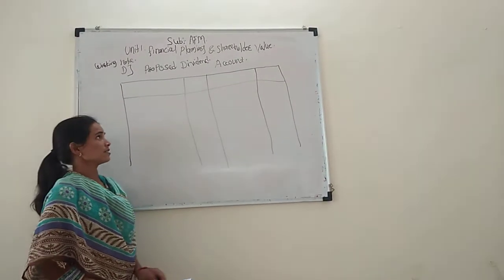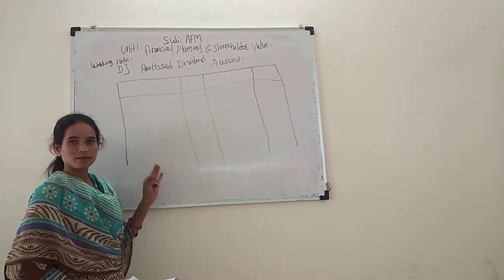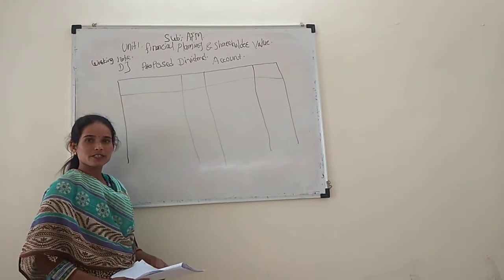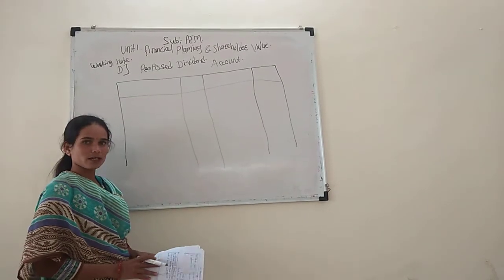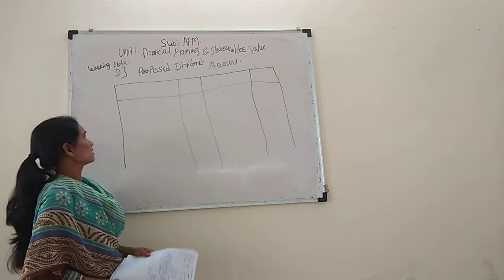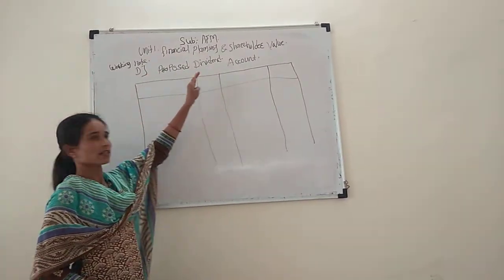In the last lecture we discussed the working notes for the plant and machinery account, the land and building account, the adjusted profit and loss account, and working capital. Today we discuss working note D, the proposed dividend account.